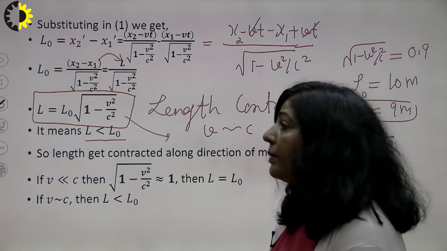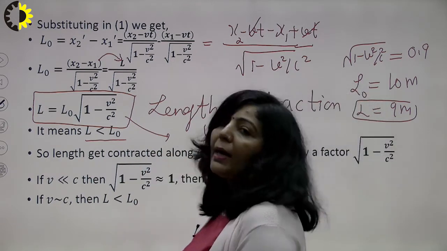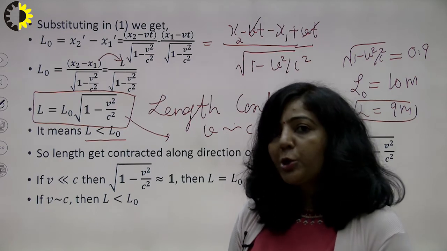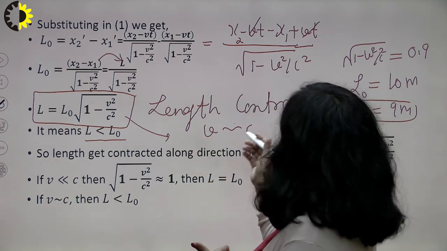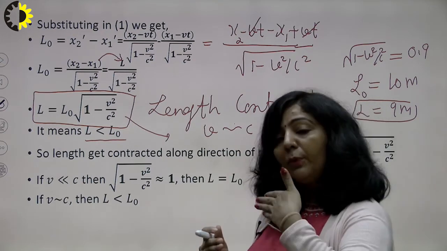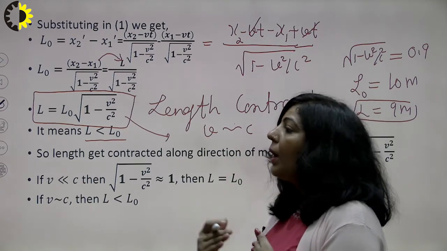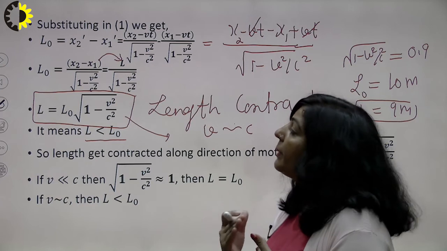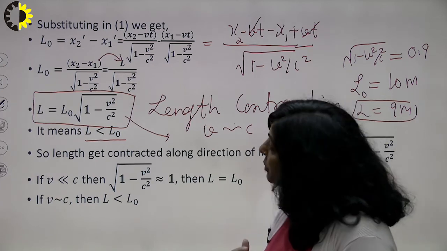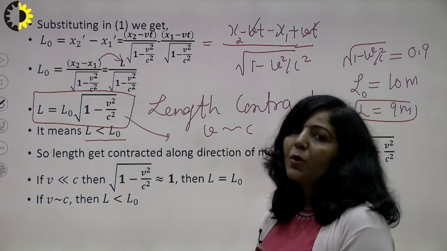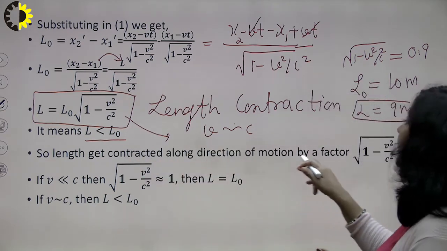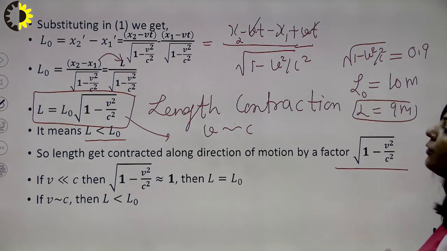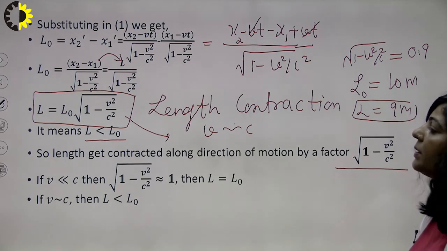That formula itself is an explanation that whenever an object is moving with a velocity v which is comparable to c, then with respect to the stationary observer, along the direction of motion there will be a contraction, and the contraction will take place according to this formula. So length gets contracted along the direction of motion by this factor of root 1 minus v square upon c square.